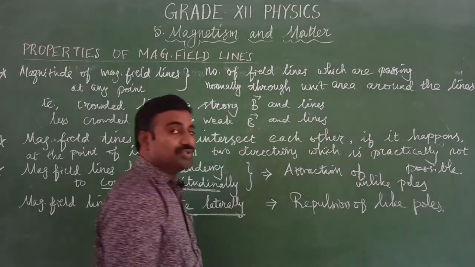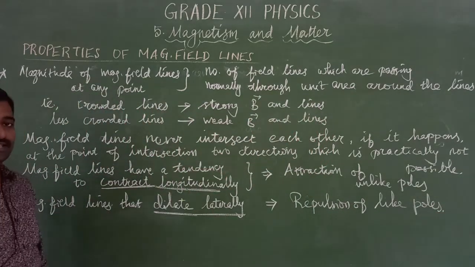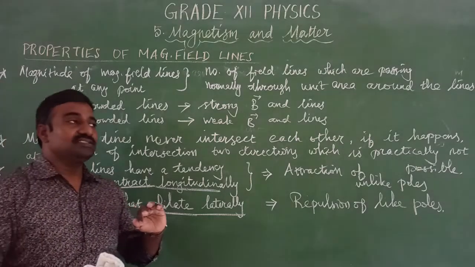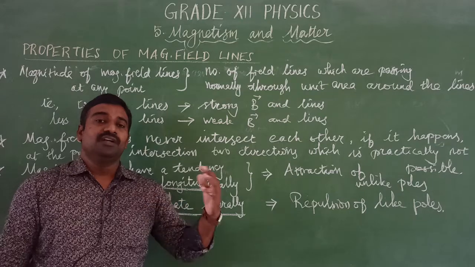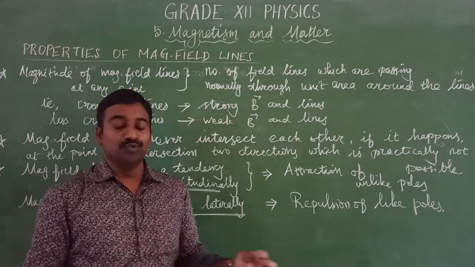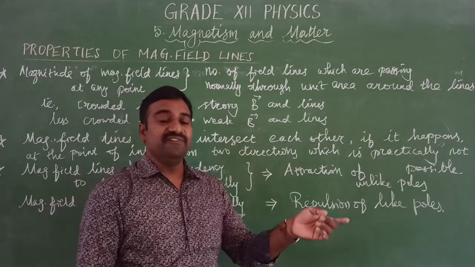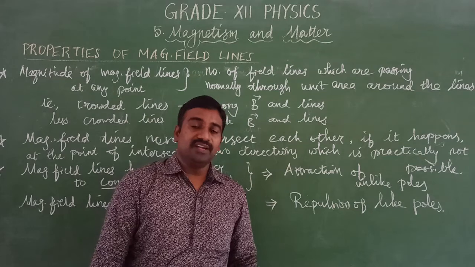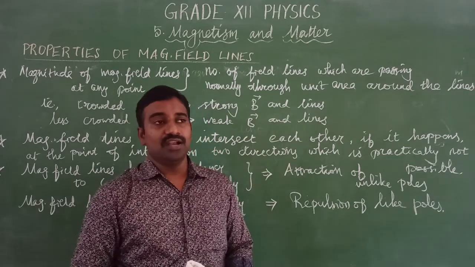Okay, so these are the properties of magnetic field lines. I hope you are very clear. The magnetic field lines always emerge from the north pole to the south pole externally, and internally from the south pole to the north pole. So magnetic field lines form continuous closed loops. It may be applicable for a bar magnet or a current carrying solenoid.